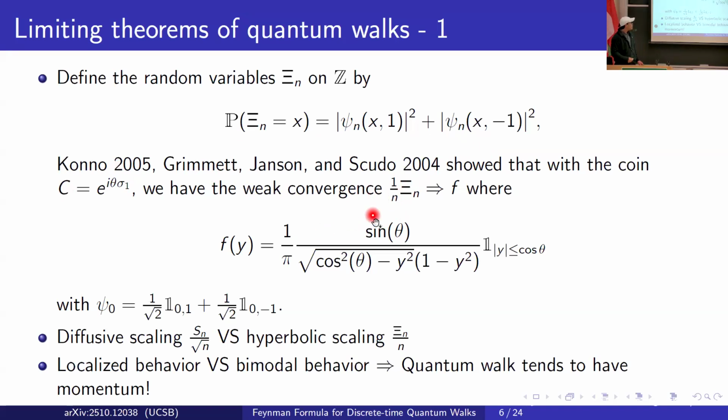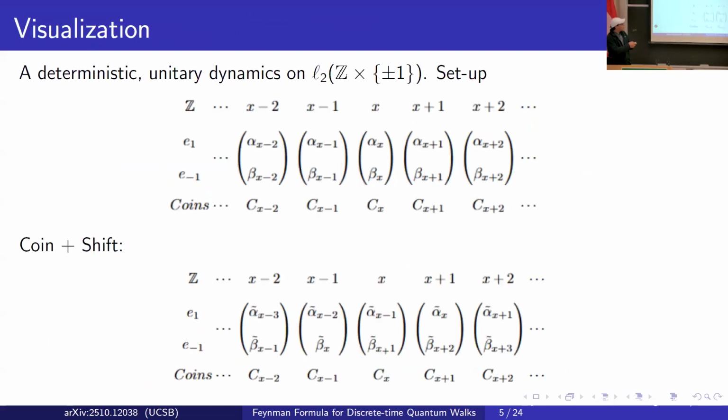Before I talk about the next thing, let me pause for a while to mention that in this paper, for our work, we can generalize our result to very general quantum walks. But for the exposition purpose today, we just focus on the quantum walk with a rotational coin, e to the power i theta sigma 1, where sigma 1 is the Pauli X matrix, as well as the case of the homogeneous coin. So all the coins there are the same.